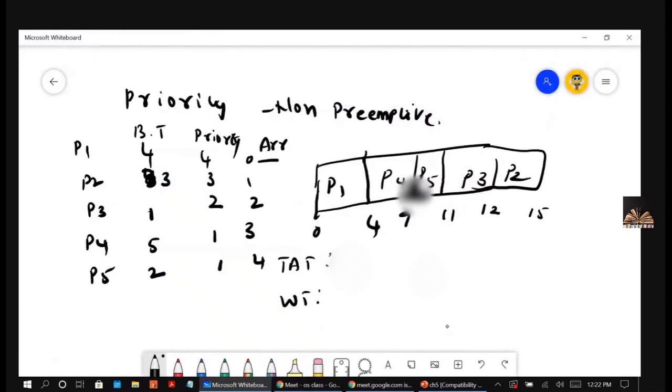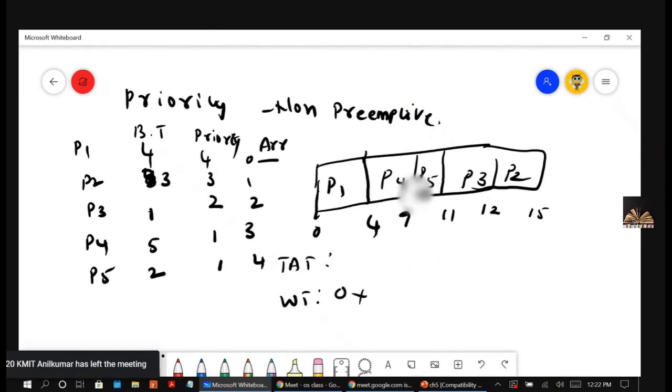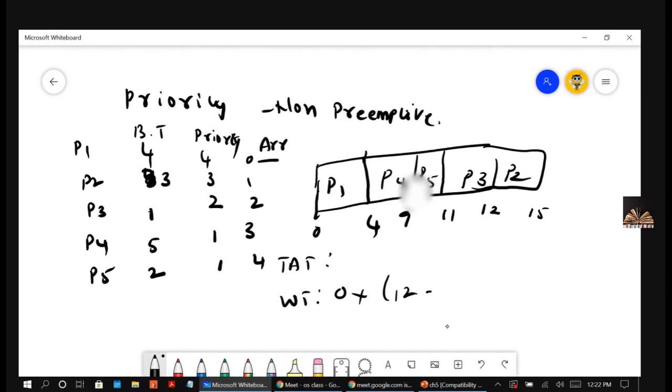Seema, for P1, what is the waiting time? It arrived at 0 and it got the CPU at 0. So this is initially 0. Right? For P2, it started at 12, but its arrival time is 1. So 11. For P3, it started at 11, it arrived at 2.